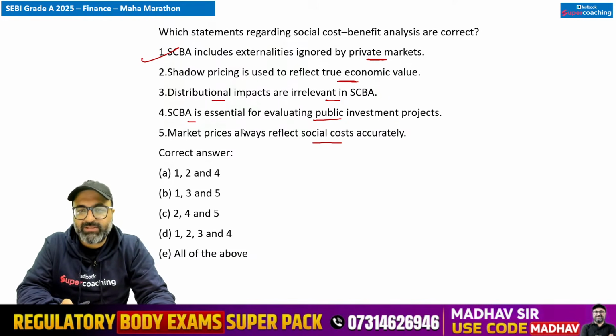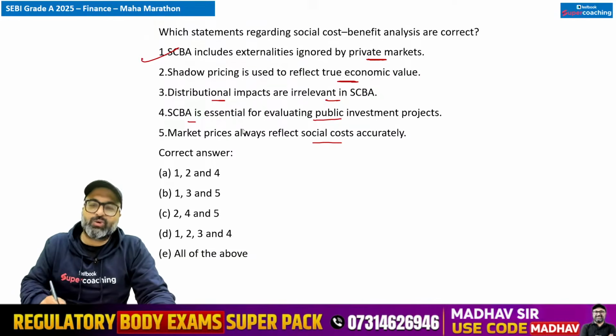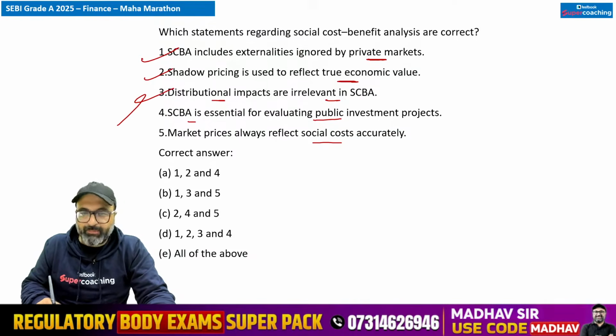See, market prices may be disturbed by taxes, subsidies and other controls. So shadow prices, they adjust for these disturbances to reflect social opportunity cost. So this is correct. Distributional impact are irrelevant. No sir, they are relevant. They are not irrelevant. They are much relevant. Is essential for evaluating. Correct.